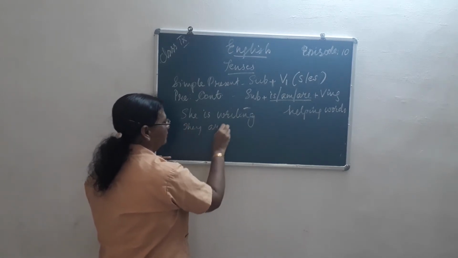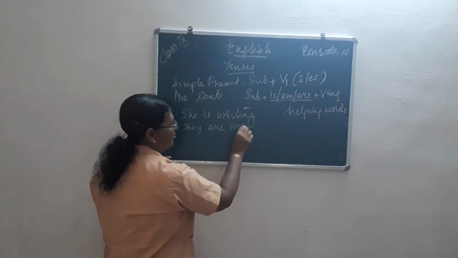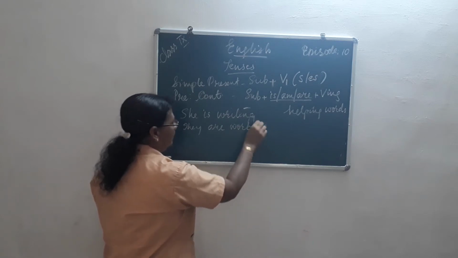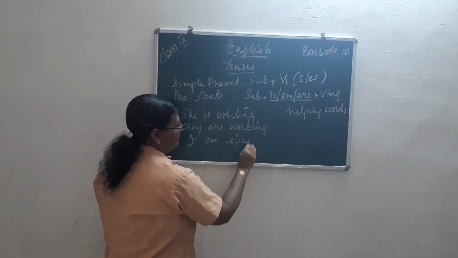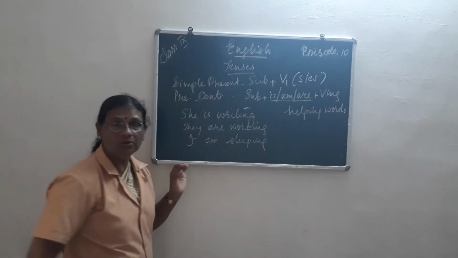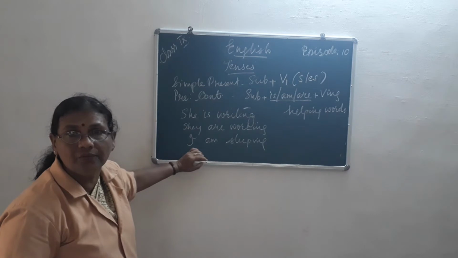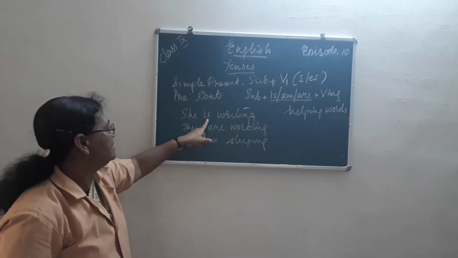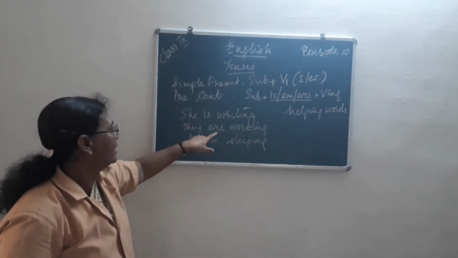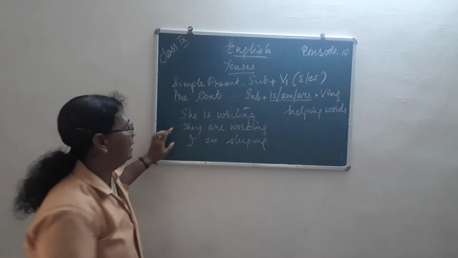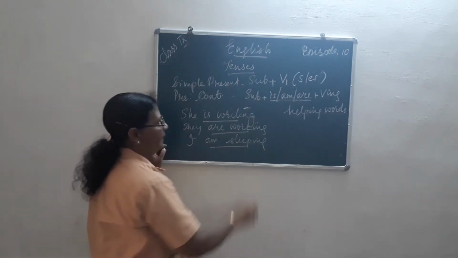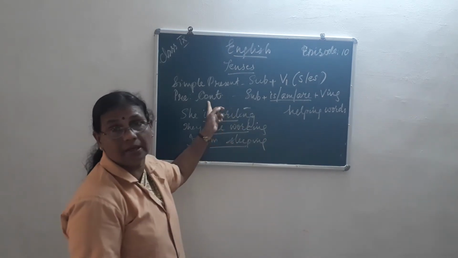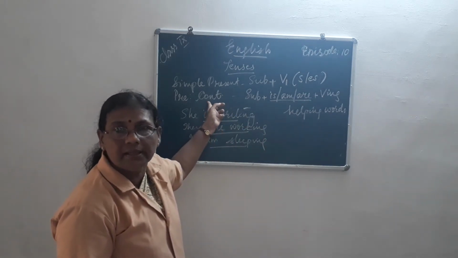They are working. I am sleeping. Understood now? So, am is used along with the first person, is along with the singular and are along with the plural. And is writing, are working, I am sleeping, that is coming along with the present continuous.